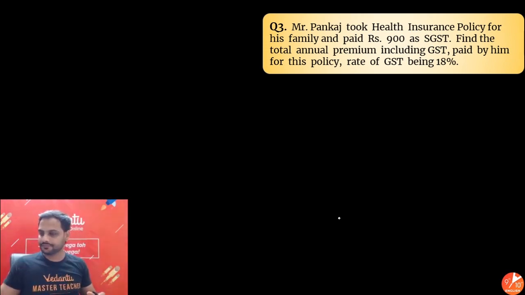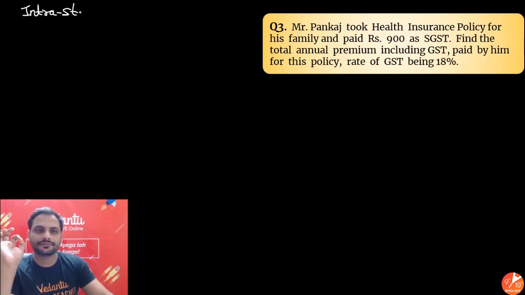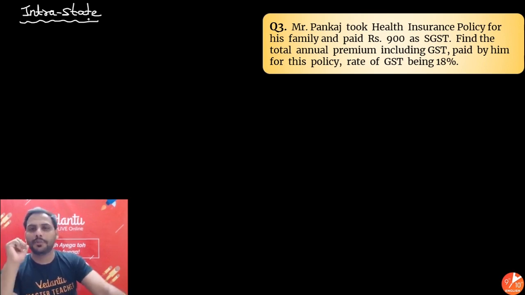Okay, now look, he has paid rupees 900 as SGST. Since SGST is mentioned, I can clearly say, sir, we are talking about intra-state, within the state. Otherwise, I would talk about IGST if it is between the states. So SGST is rupees 900.